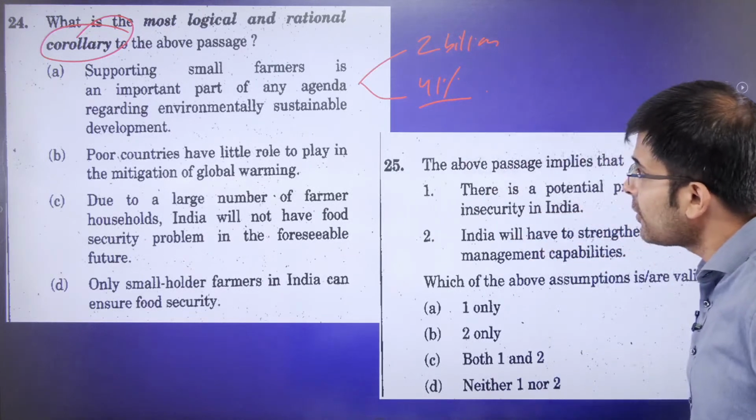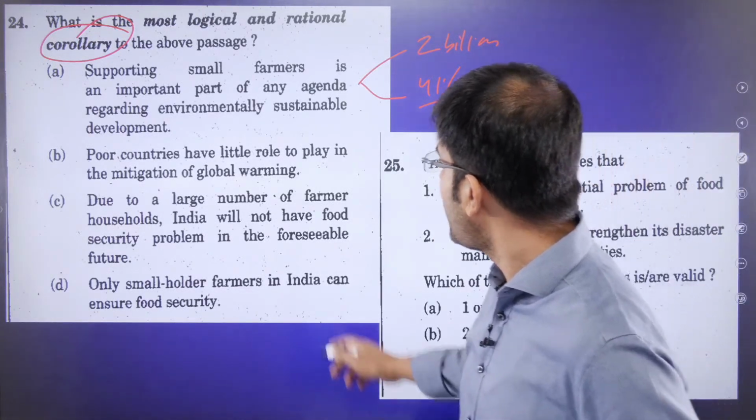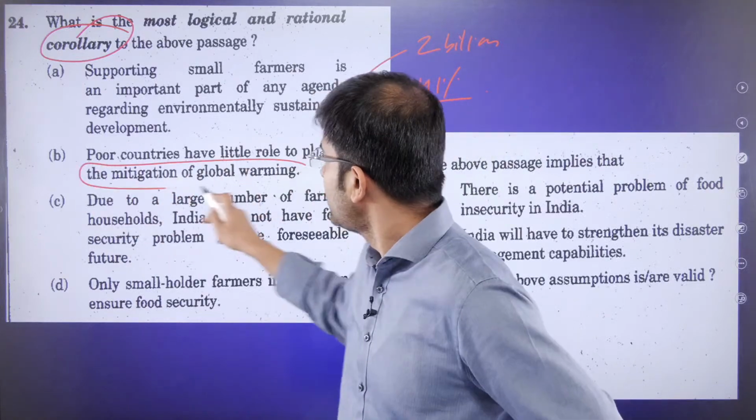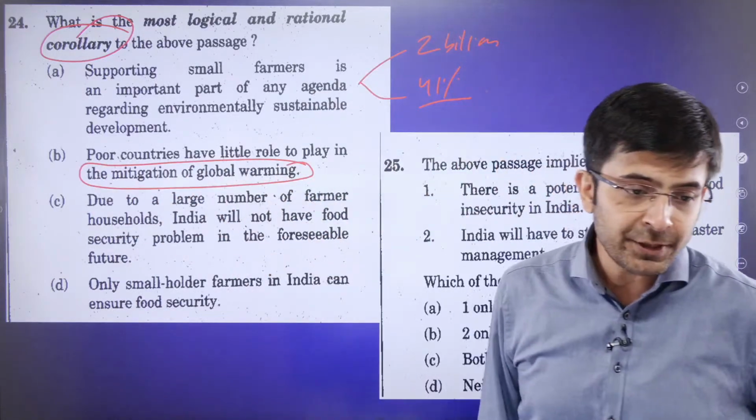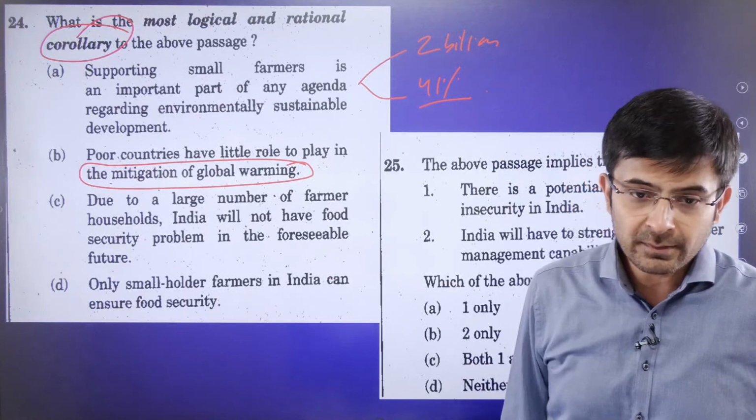Poor countries have little role to play in the mitigation of global warming. What is the difference between mitigation and adaptation? I have told you that, right?